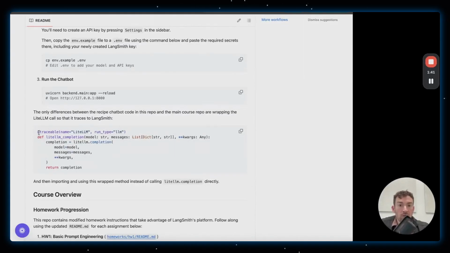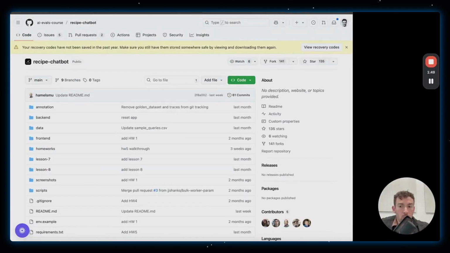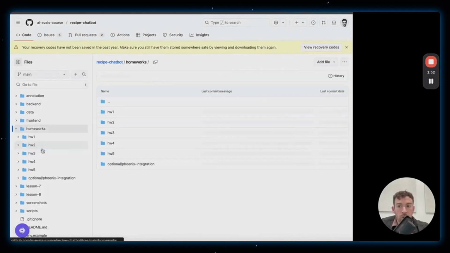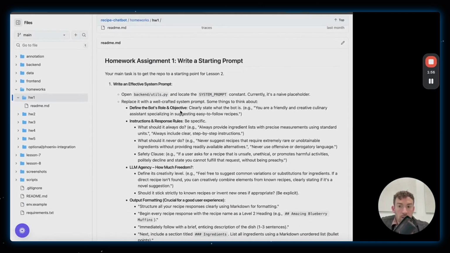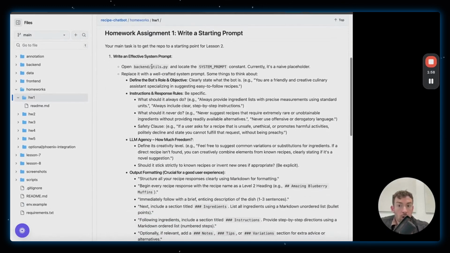Okay, so if you've signed up for a LangSmith account, and if you've cloned this GitHub repo, then you're good to go. So what are we going to do in this video? We're going to do homeworks 1 and 2. Let's go into the homeworks folder, and let's take a look at homework 1. There are three parts to this. First, we're going to do some prompt engineering. We're going to write an effective system prompt, and we'll see how we can do this in LangSmith.